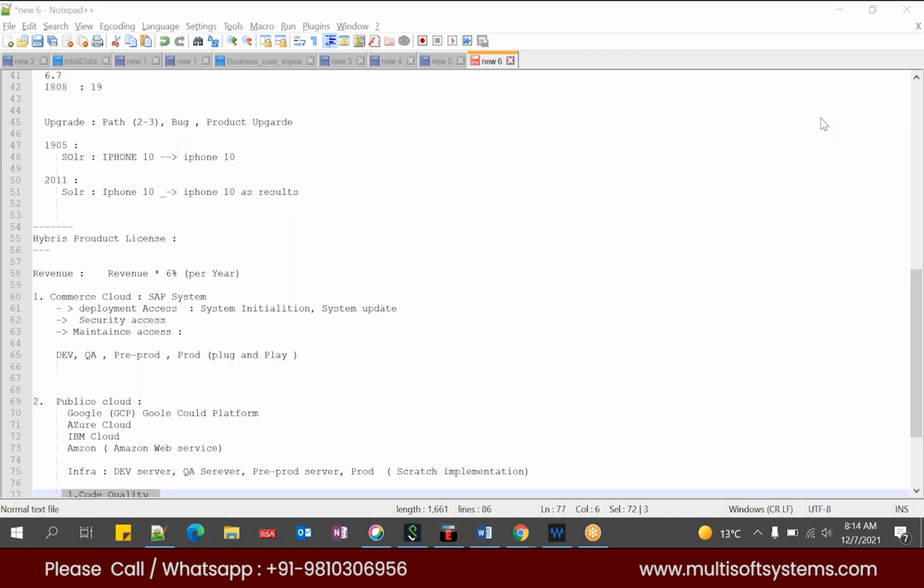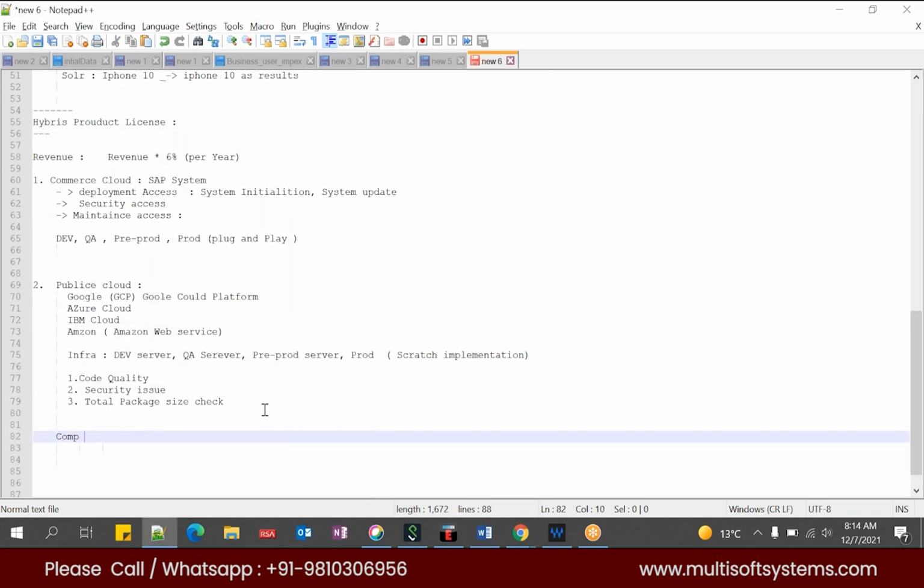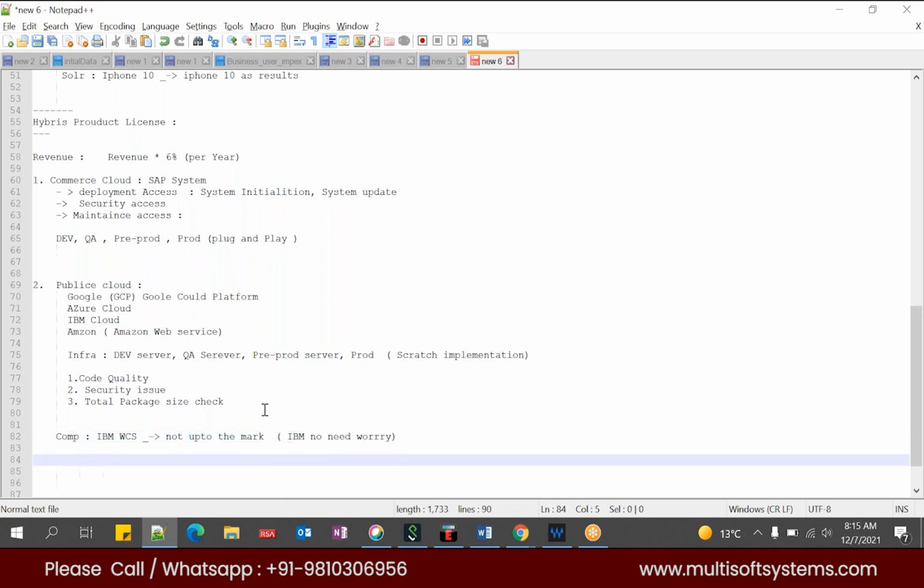So now I'll talk about the competitors. The major competitor is IBM Web Server, WCS. IBM has a new product called WCS. It is not up to the mark. It has good products, good projects, but it is not the same as SAP. If you talk about one particular channel, let's say B2B applications, SAP Hybris has almost 100 projects. IBM has 1 to 2 projects. So we need not worry about IBM. Our SAP Hybris product is almost on top of IBM.